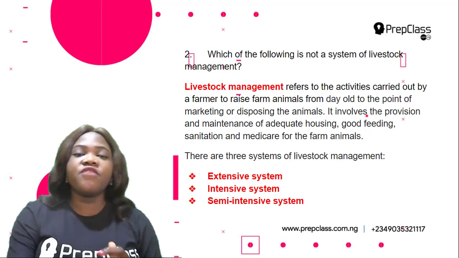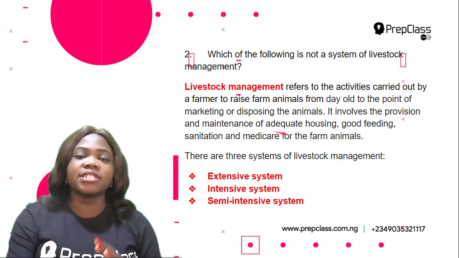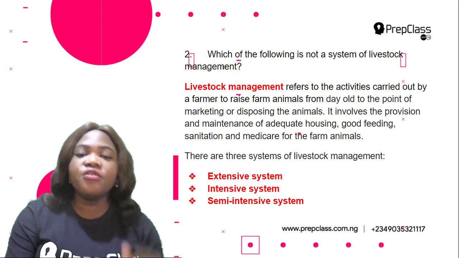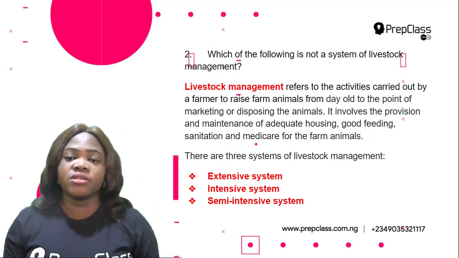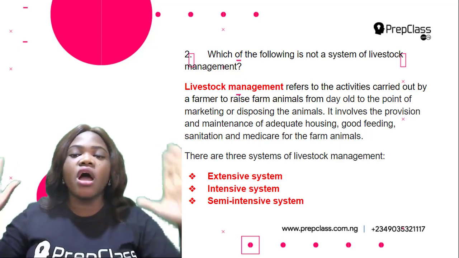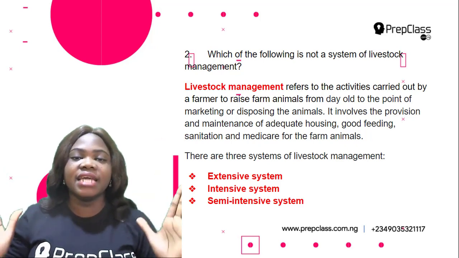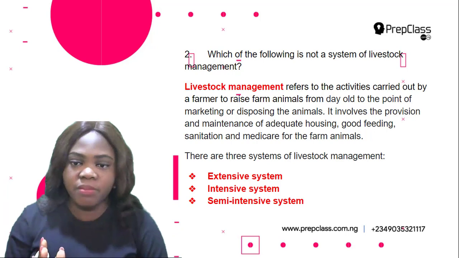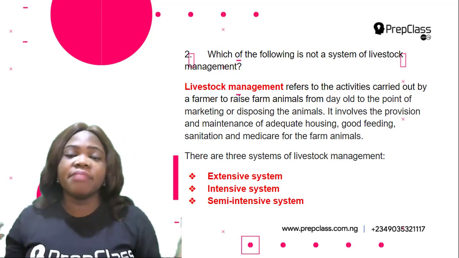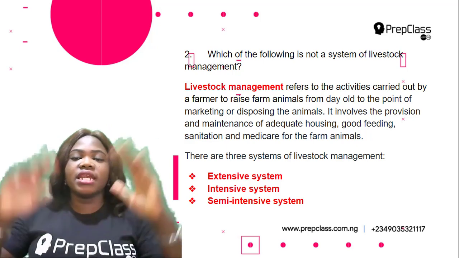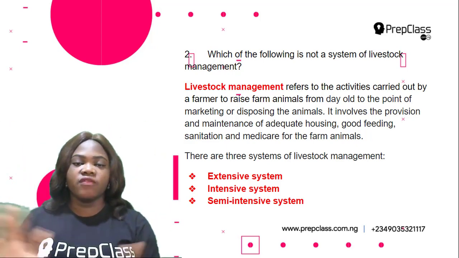So it involves the provision and maintenance of adequate housing, good feeding, sanitation, and medicare for the farm animals. So livestock management involves all the things that are needed for the animals to be raised properly.